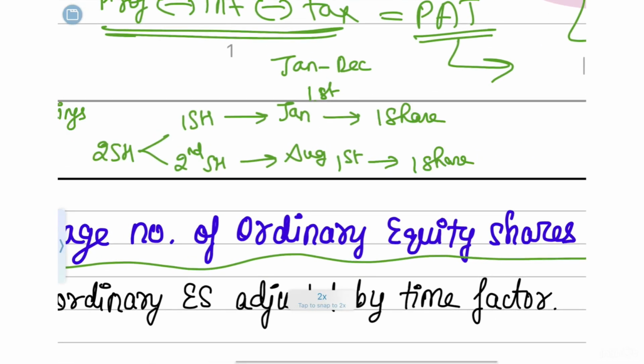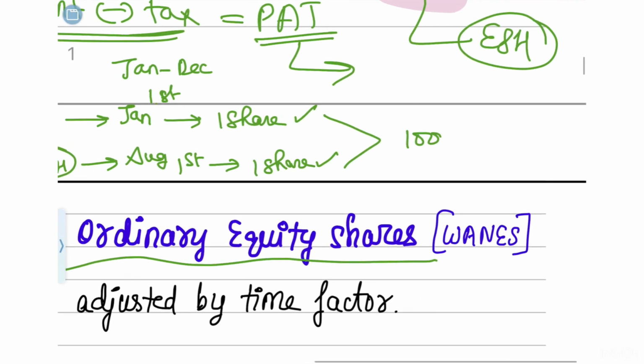And what did the second shareholder tell the company? He said, okay company, if you have earned 1,000 rupees, and one share is with the first shareholder and one share is with the second shareholder, then you can distribute it equally between us. So that 1,000 rupees you have earned during the year, you can distribute it equally. That means the first shareholder can take 500 rupees, and the second shareholder can also take 500 rupees.